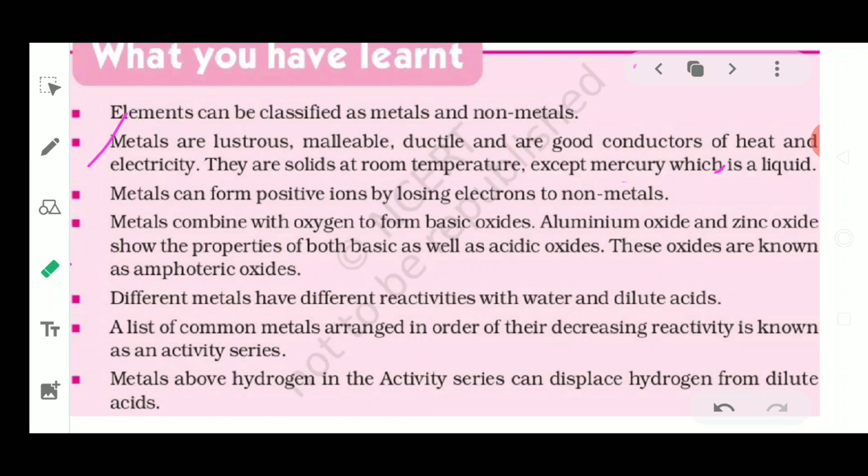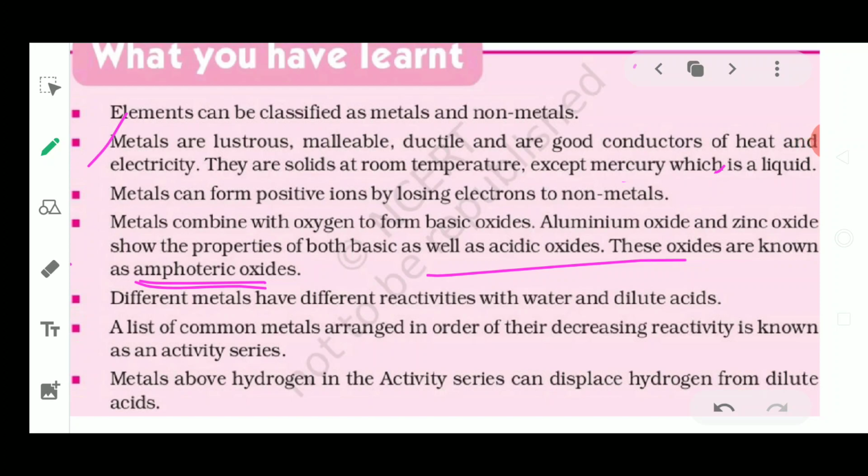Aluminum oxide and zinc oxide show properties of both acids as well as bases, so they are known as the amphoteric oxides. So we have learned this word, amphoteric oxide, where some metals show both the basic characteristics as well as the acidic characteristics. Fine. So this is a new word, amphoteric oxide, please remember this.